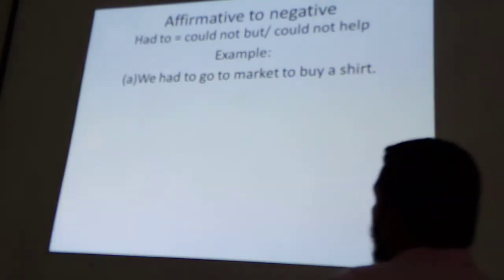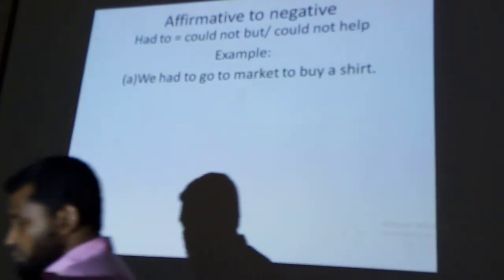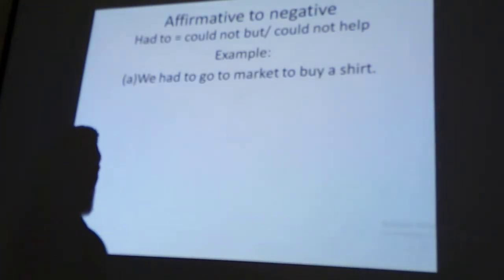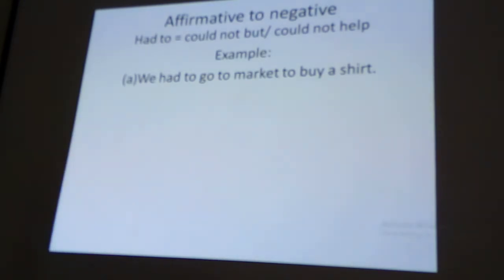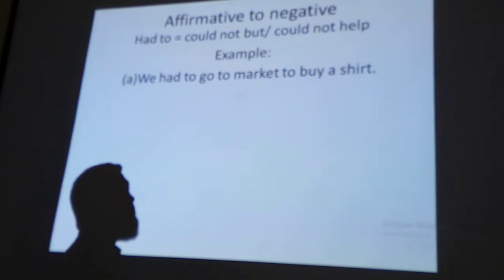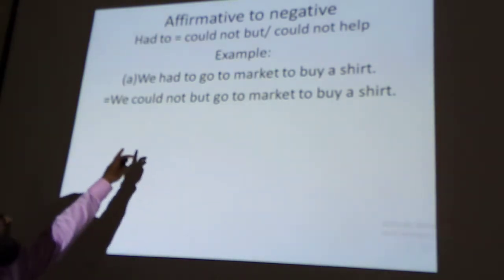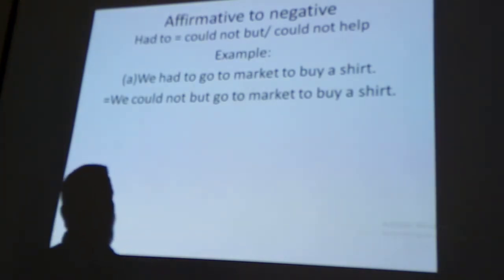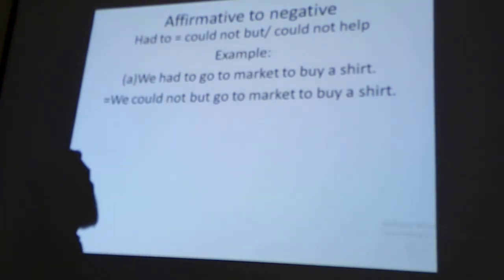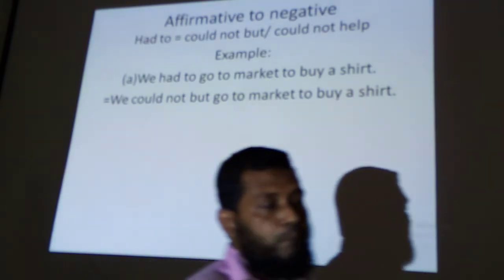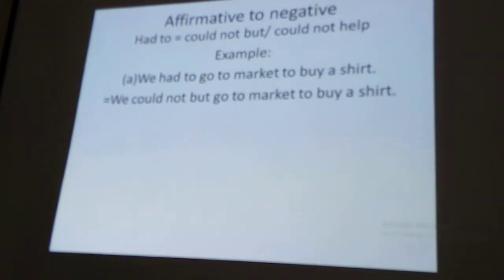We have to go to market to buy a shirt, which has have to in our assertive or affirmative sentence. So we will now write we could not but go to market to buy a shirt. As there is have to, we have written could not but. Please write down the answer on your notebook.